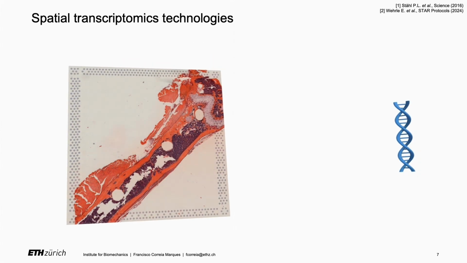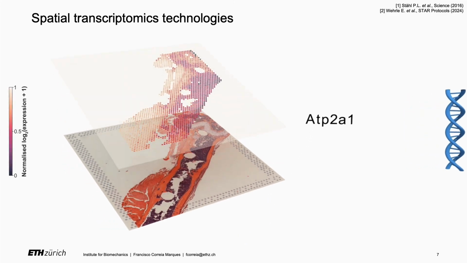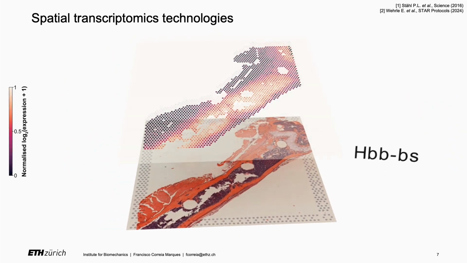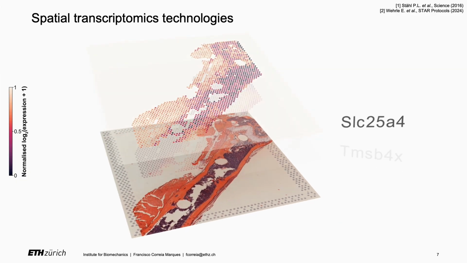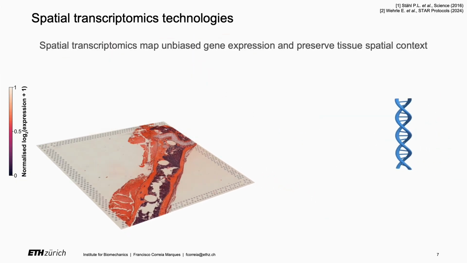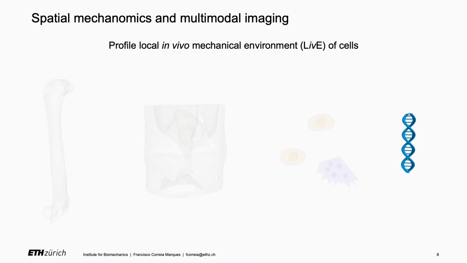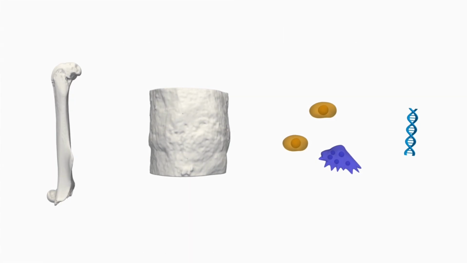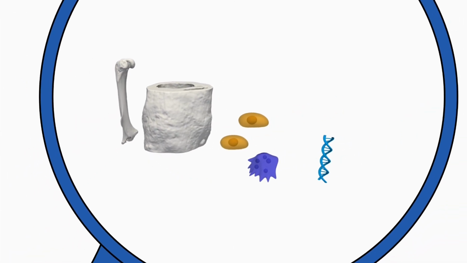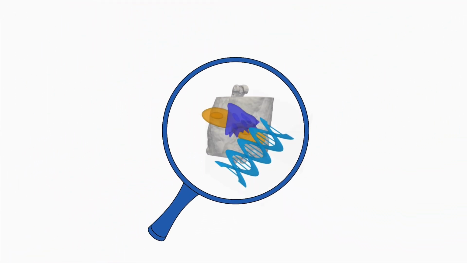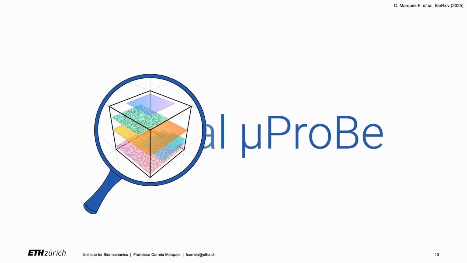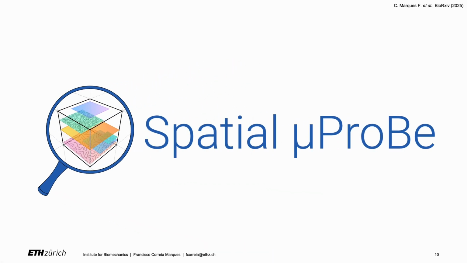At the molecular level, recent spatial transcriptomics technologies can now provide unbiased gene expression maps across the tissue while preserving the spatial context in 2D. So we aim to profile the local in vivo mechanical environment of bone cells, which we collectively describe as spatial mechanomics. And we can achieve this through our recently developed multimodal imaging approach called spatial microprobe.